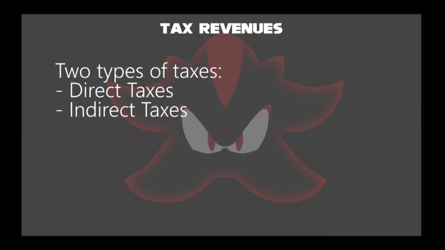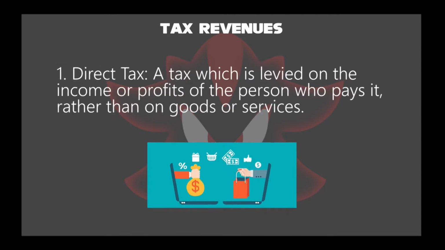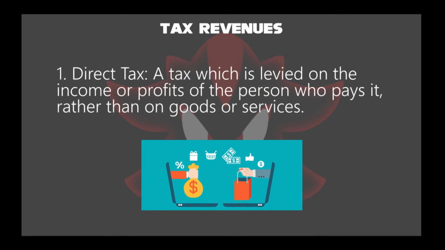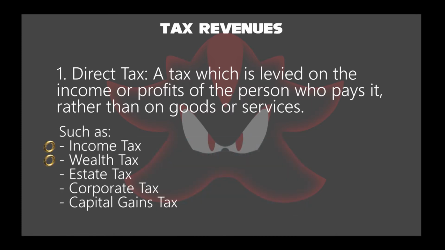There are two types of taxes, including direct and indirect taxes. Direct tax is a tax which is levied on the income or profits of the person who pays it, rather than on goods or services, such as income tax, wealth tax, estate tax, corporate tax, and capital gains tax.